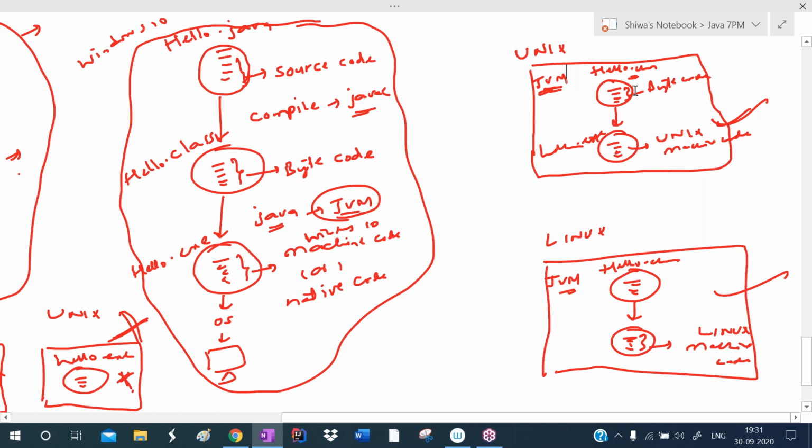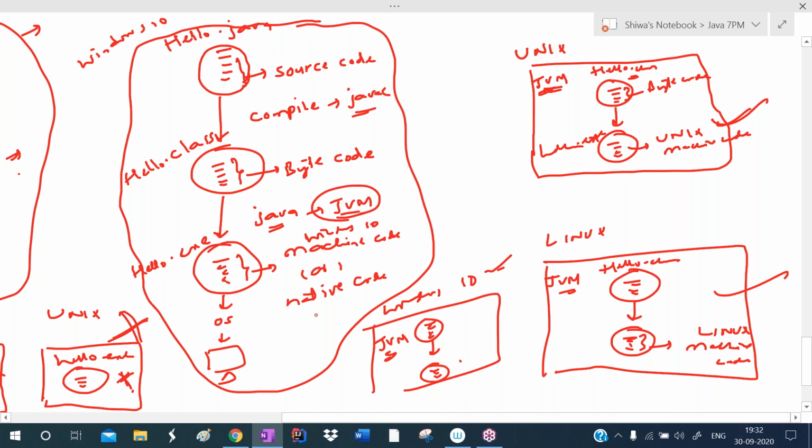So JVM translates bytecode to the machine code according to the operating system installed in that computer. Even if the operating system is the same, we follow the same steps. For example, this is another system, which also has Windows 10. Take this bytecode file and place it here. After compilation, it will generate an exe file containing Windows 10 machine code. But to run this, JVM is required. So JVM translates this bytecode to machine code according to Windows 10. Now we can run here.